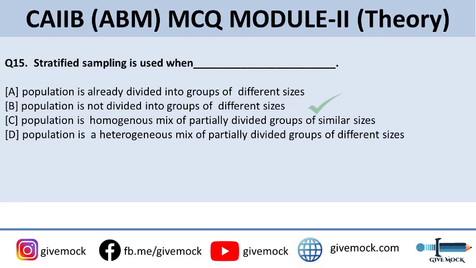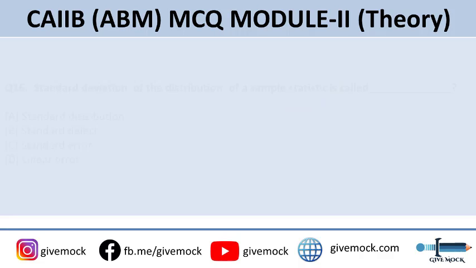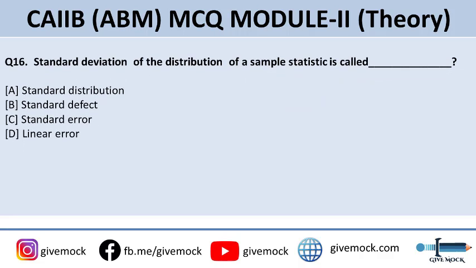The correct answer is option A. Stratified sampling is used when population is already divided into groups of different sizes. This is an important question, please mark it. Coming up to the next question, standard deviation of the distribution of a sample statistic is called.